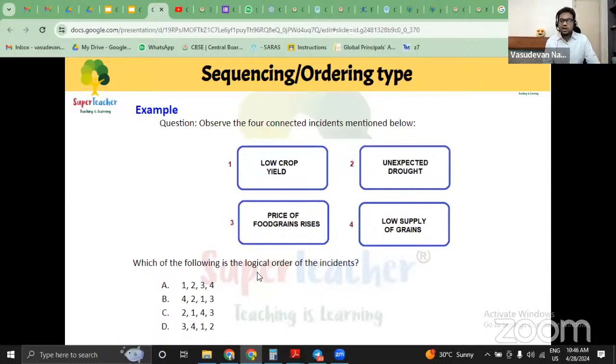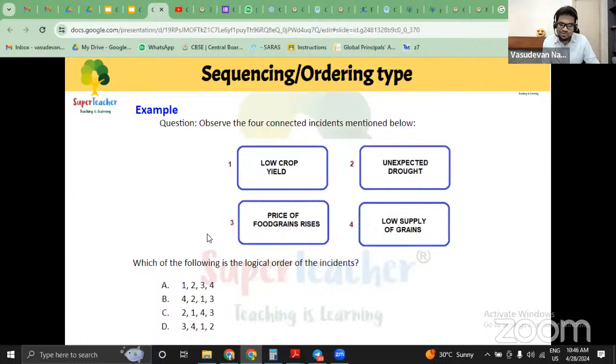Okay, let's check that. Which of the following is the logical order of the incidents? Most of you are going with C. So 2, unexpected drought. Okay. 1, low crop yield. Unexpected drought, so because of that low crop yield, then you said 4, low supply of grains. Okay, makes sense. And 3, price of food grains rises. Absolutely correct. Yeah, 2143 is correct. You're right. Everybody's right.